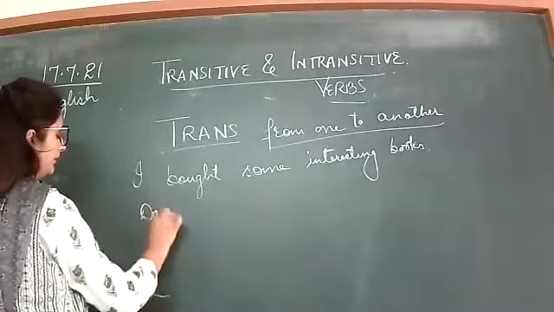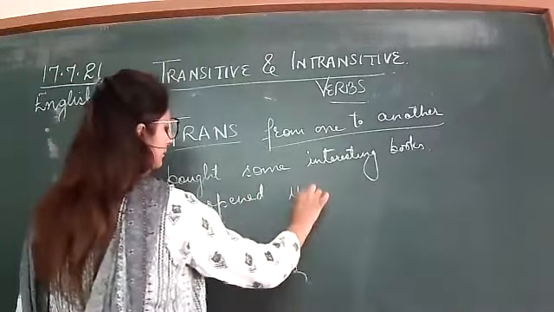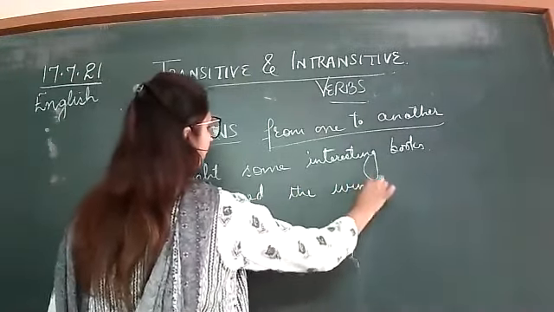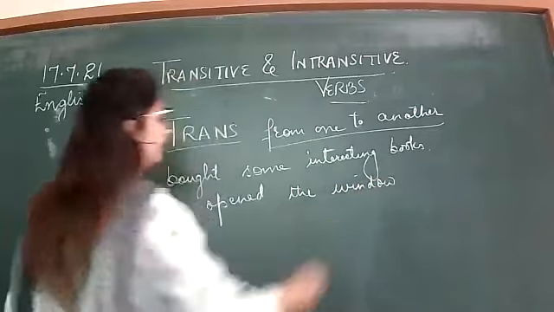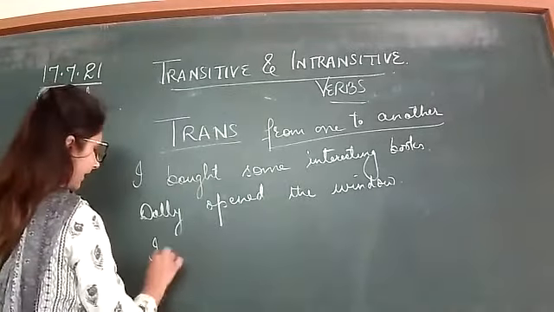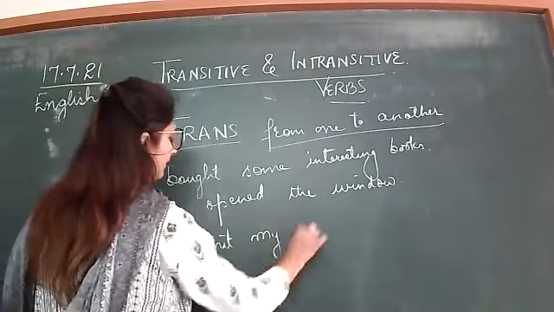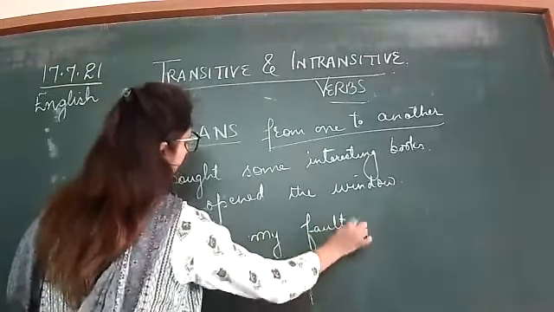Dolly opened the window. So now here, in this case, I have written three sentences.